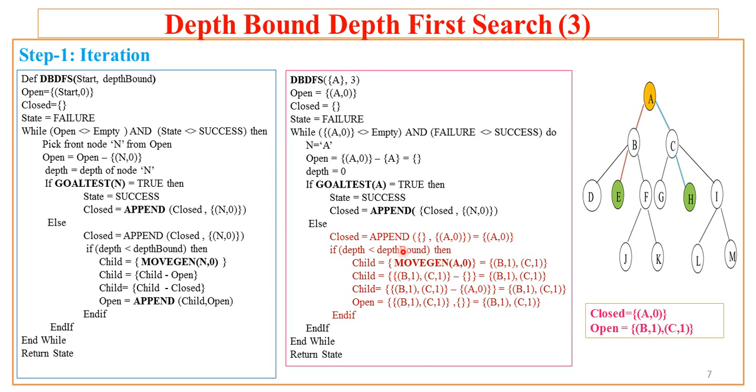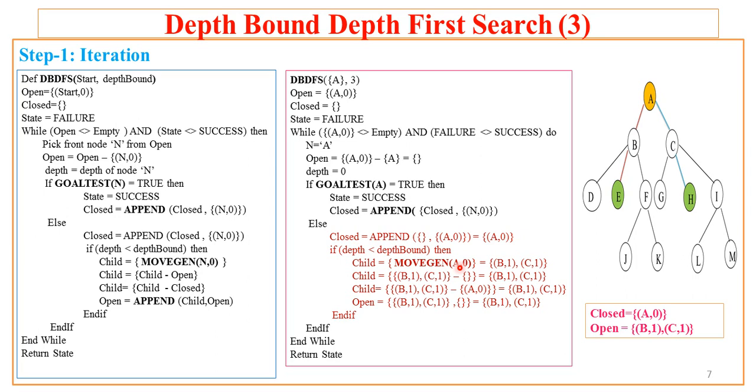Yes, because the given boundary is 3, that means we have to reach level 2, and we are now at level 0, so there is scope for iterating more levels, that is level 1 and level 2. So obviously this condition leads us to execute the 4 steps.